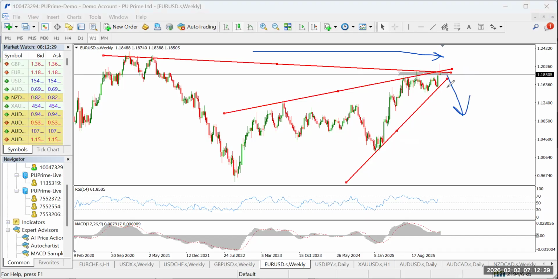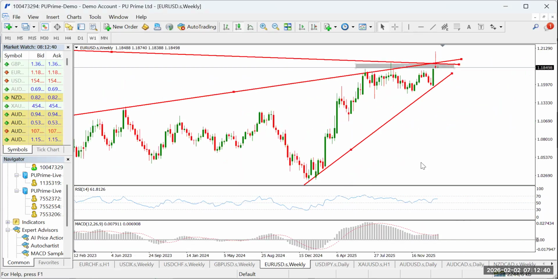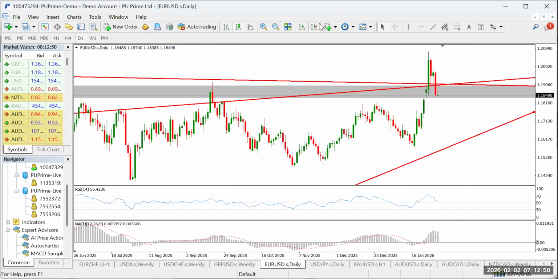So we have a powerful confluence on the Euro USD pointing us to the possibility of a bearish movement this week. While it's a bearish outlook, because of that big rejection candle it's still possible we may have some retracement before the breakout happens. But ultimately, our focus is on a bearish trade on the Euro USD this week. So we can track it down to the daily time frame.